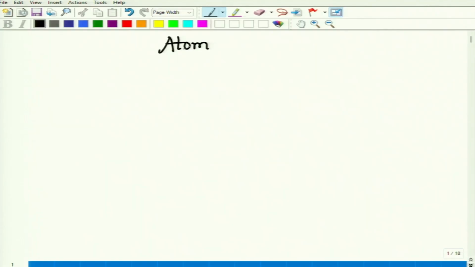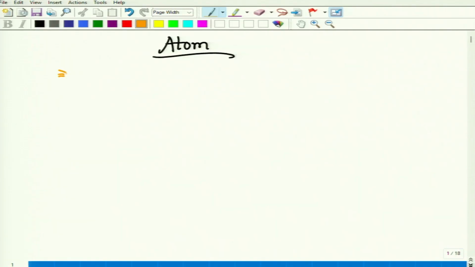Hi everyone. So from today we are going to start another chapter, the atom. This is the very first class of this chapter. Today's class will be some kind of introductory class, and we will discuss the history of discovery of the atom, and after that we will discuss the Rutherford model, the planetary model for the atom basically, and the total outline of this chapter will be like this.